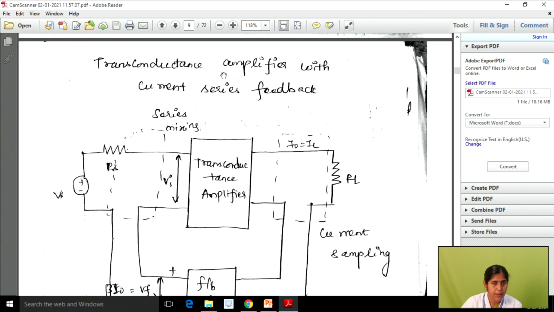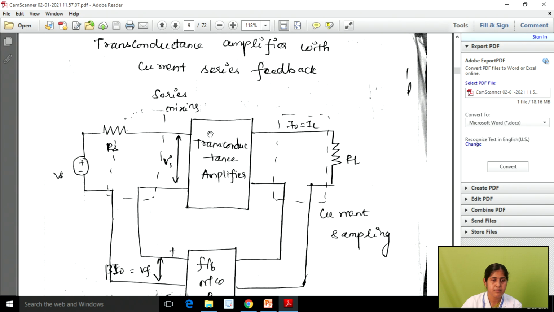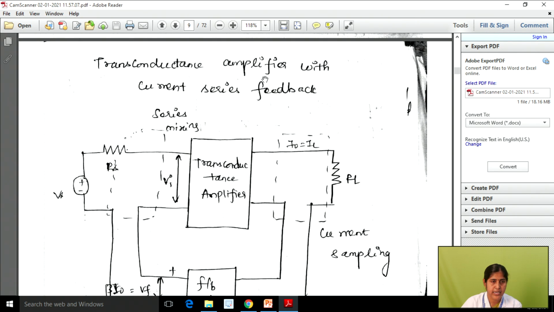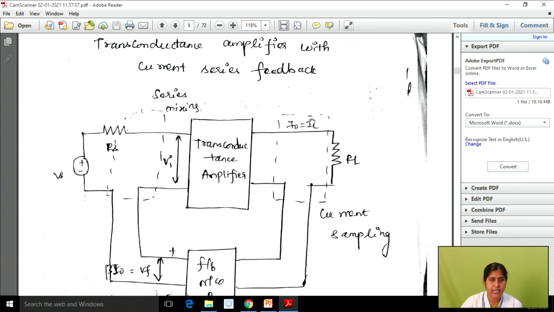So here, what type of amplifier are we using now? We are using a transconductance amplifier. So we can replace the basic amplifier diagram by using a transconductance amplifier. In this case, what type of sampling and mixing signal are we using? From the given type, the first is the sampling signal, and the next one represents the mixing signal, right? So here we are using what type of sampling? Current sampling. And what type of mixing are we using now? Series mixing.